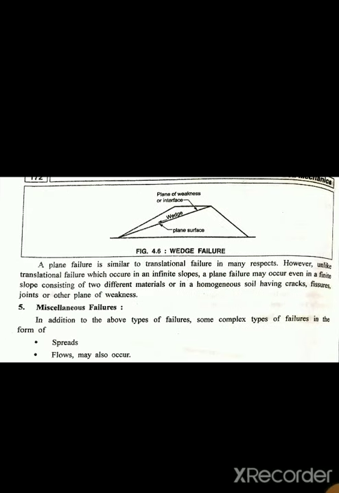A plane failure is similar to translation failure in many respects. However, unlike translational failure which occurs in an infinite slope, a plane failure may occur when a slope consists of two different materials or inhomogeneous soil having cracks, fissures, joints and other planes of weakness. Now, miscellaneous failure. In addition to the above types of failure, some complex types of failure in the form of spreads or flows may also occur.